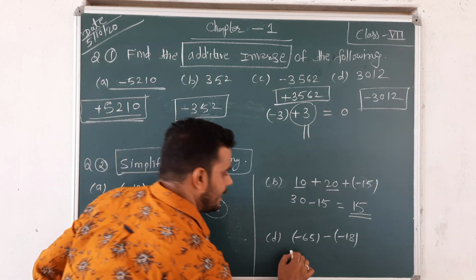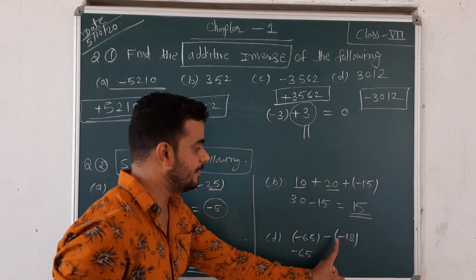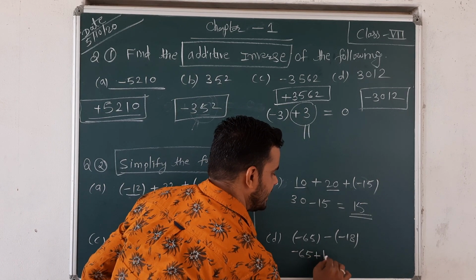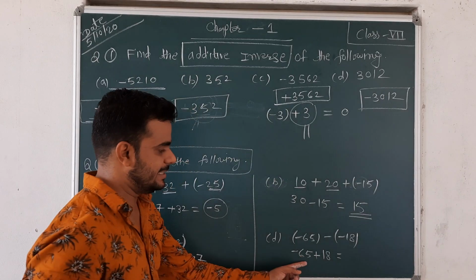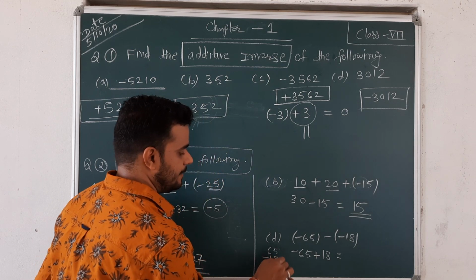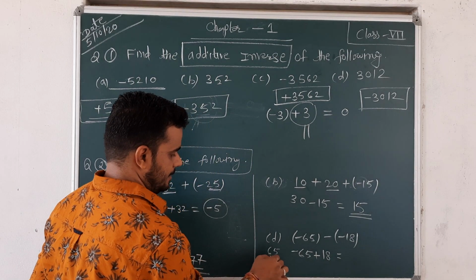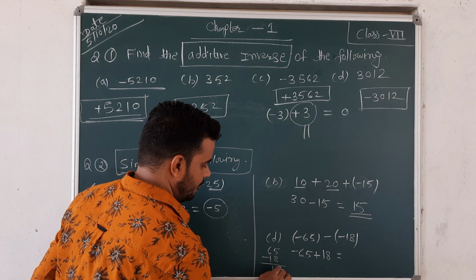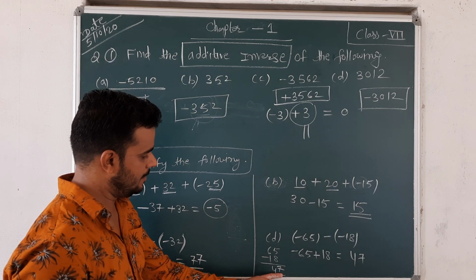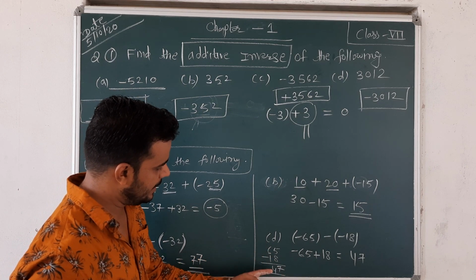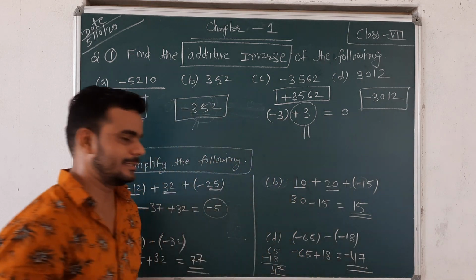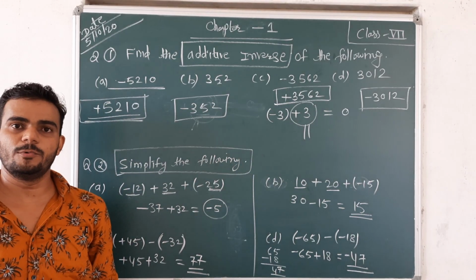Next, here negative 65, as it is negative, and bracket means multiply. Multiply of negative and negative is always positive. So 65 minus 18. Then 15 minus 8 is 7, and 5 minus 1 is 4, so 47. But negative is bigger, so negative 47 is your answer. Take the screenshot and write it in your notebook as it is.